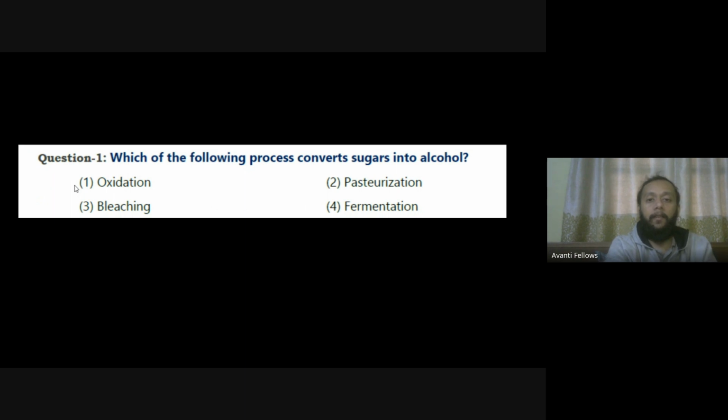Then, which of the following processes converts sugar into alcohol? So over here, I can directly ask someone from any one of you. Can you tell me, Krishna, आप बता सकते हो? Can you tell me this? What is happening over here? Like, what is the process which will make alcohol out of sugar?